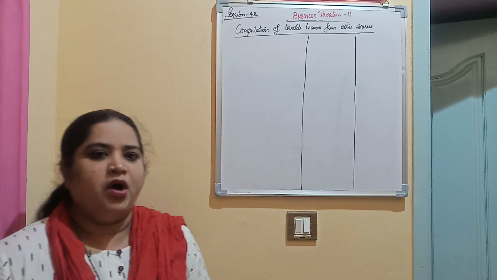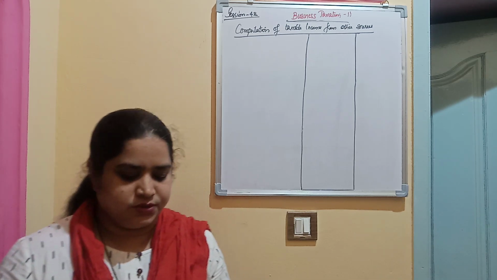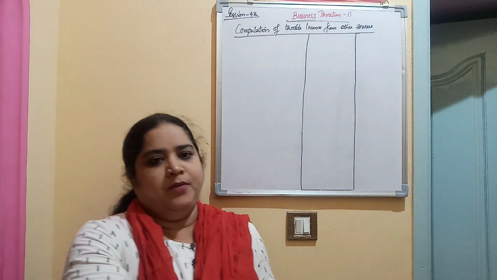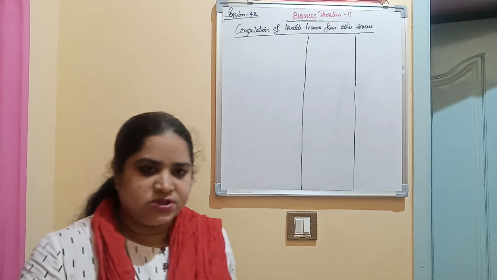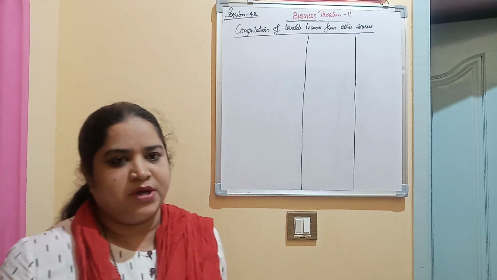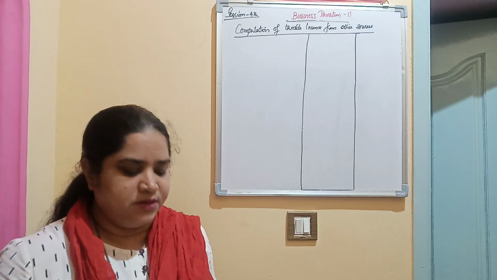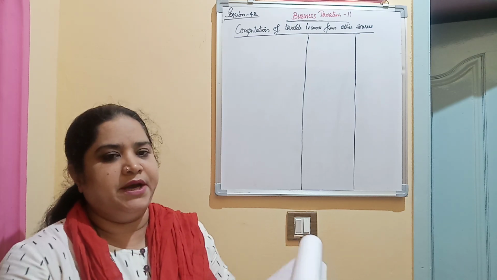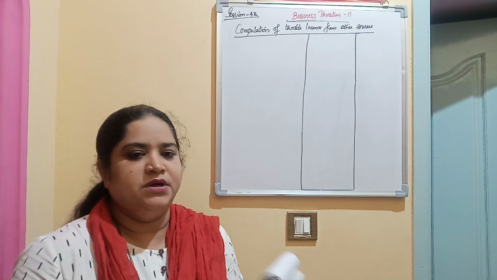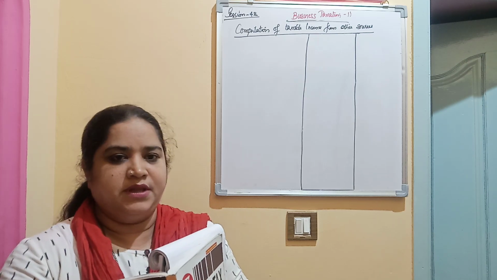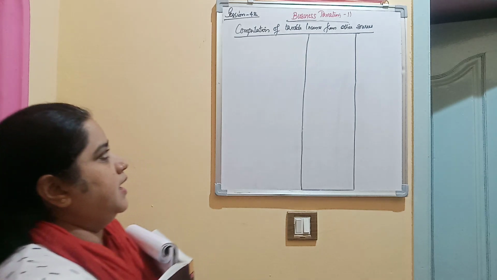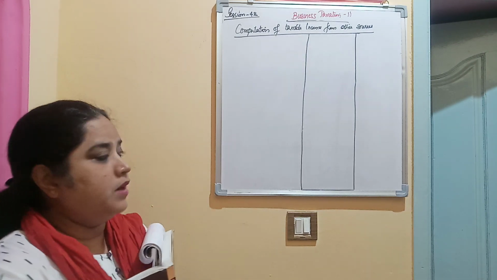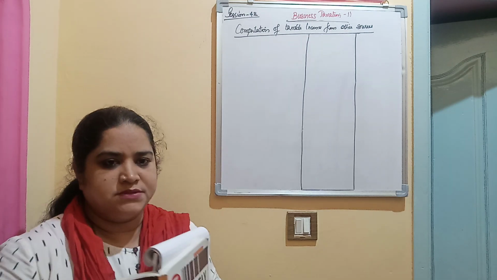The first problem on income from other sources is a problem of Mr. Ranjit. He has given you the list of items from which you are supposed to calculate the taxable income from other sources. First of all, I will take each item and write down whether it is exempted or taxable. I have written the heading as computation of taxable income from other sources, with one particular column and two amount columns.